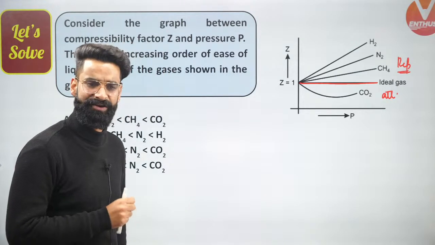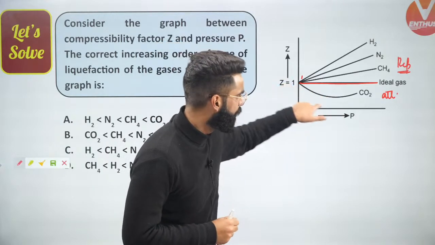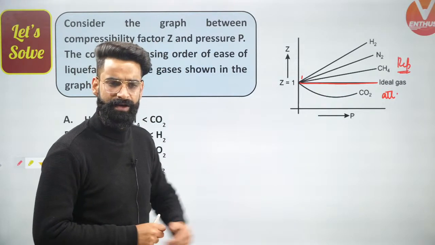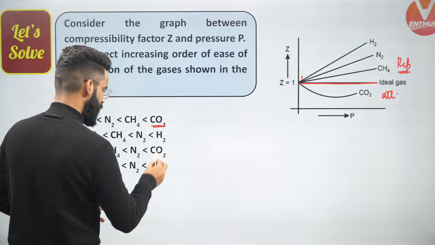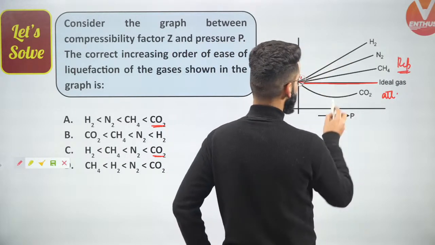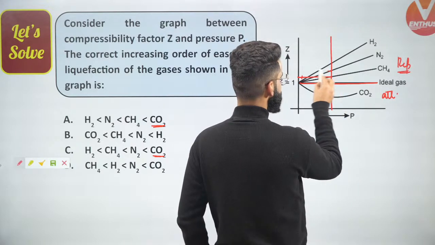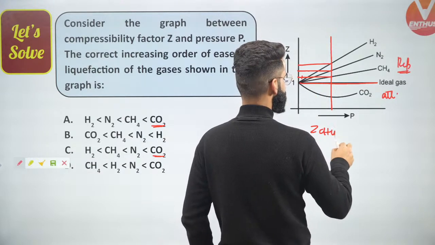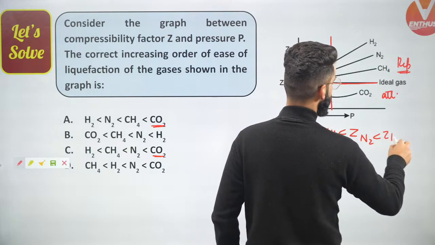Carbon dioxide will be easily liquefied because in carbon dioxide molecules, there are already attractive forces, as its curve comes below this Z equal to one line, which represents that attractive forces are dominating in it. So either this will be the option or this will be the option. Now let's get to know among these three. What is happening right here? I'll draw one line right here and get the corresponding values of Z. Can I say Z for CH4 is less than Z for N2, which is less than Z of H2?